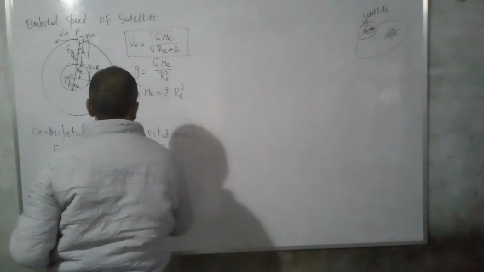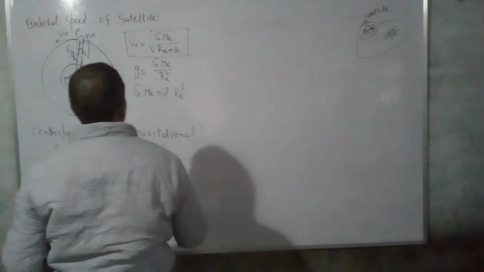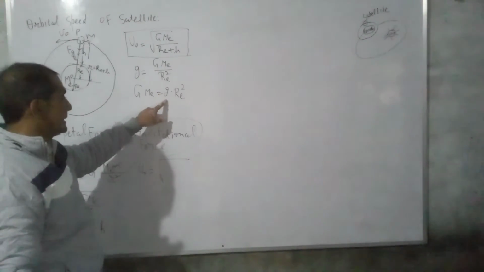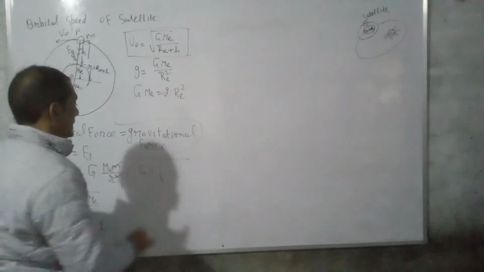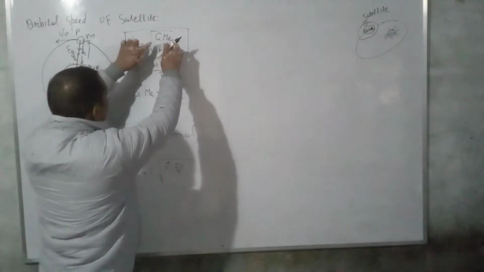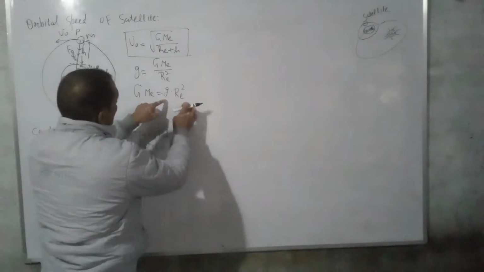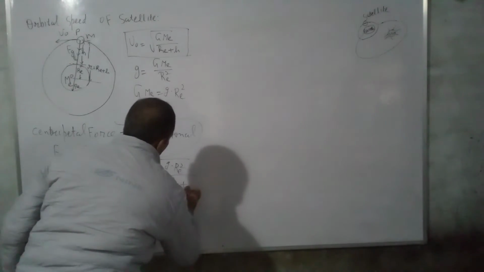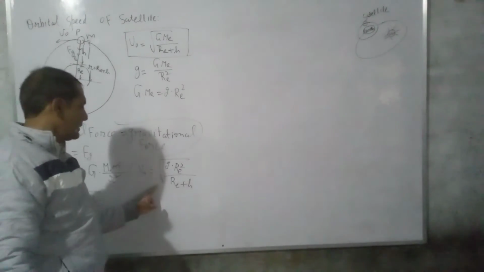So orbital speed v0 is equal to square root of GM_e upon R plus h. GM_e in terms of acceleration due to gravity is equal to g into R squared. So in place of GM_e we write gR squared, and in place of this we write this upon R plus h.